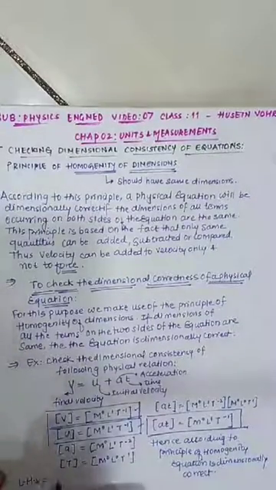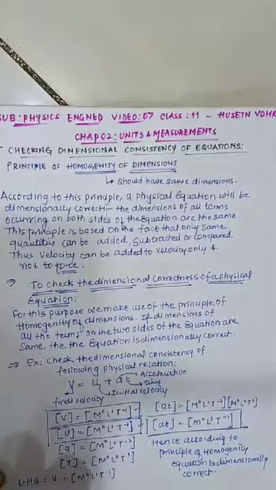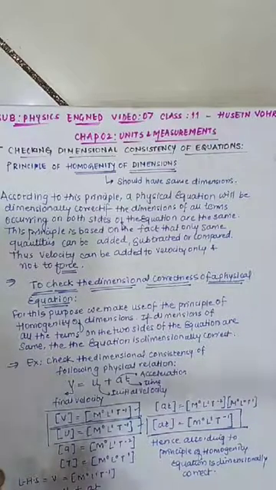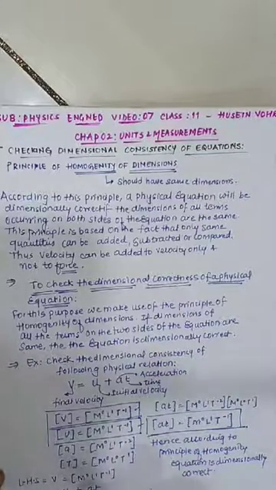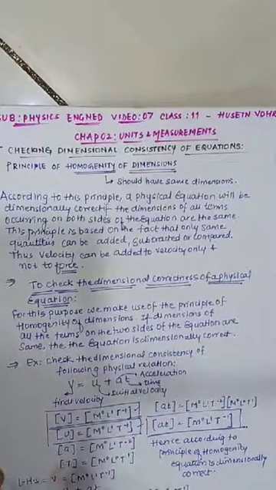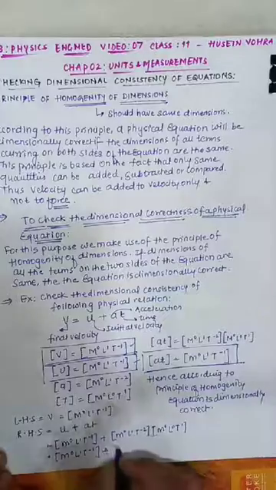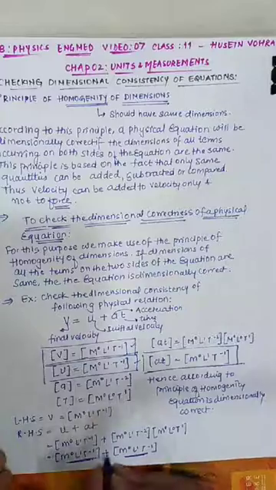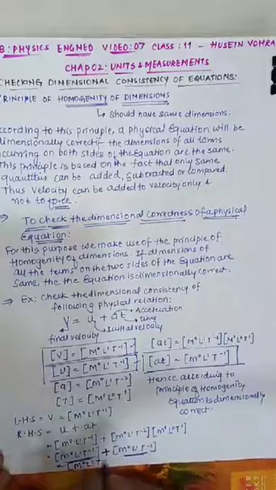LHS, I can show that LHS is equal to v. Dimensional formula is M0 L1 T minus 1. RHS, I have u plus at. For u I have M0 L1 T minus 1. For at I have M0 L1 T minus 2 times M0 L0 T1. So I can write M0 L1 T minus 1. Yes or no? Plus here I can write M0 L1 T minus 1. These both quantities are the same, and can be added using the principle of homogeneity. So my final answer is what? M0 L1 T minus 1.